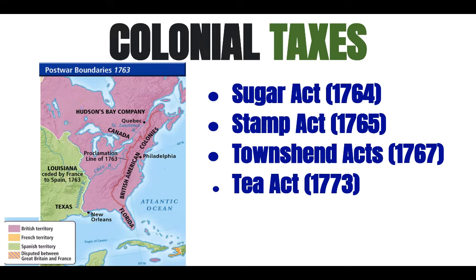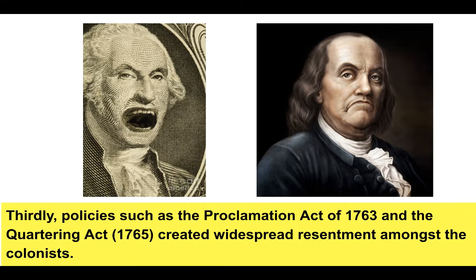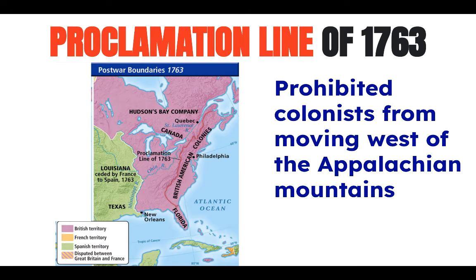The point of taxes, such as the Stamp Act, was to raise money to pay for the British troops deployed in the colonies. Thirdly, policies such as the Proclamation Act of 1763 and the Quartering Act of 1765 created widespread resentment amongst the colonists. Remember, the British justified passage of the Proclamation of 1763 as a necessary step to reduce cost and to protect the colonists from attacks by American Indians.